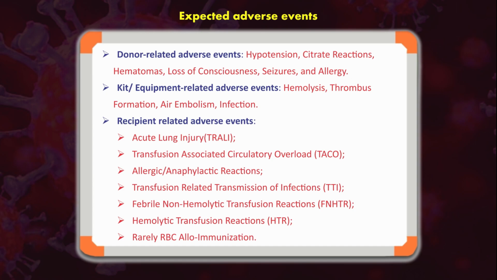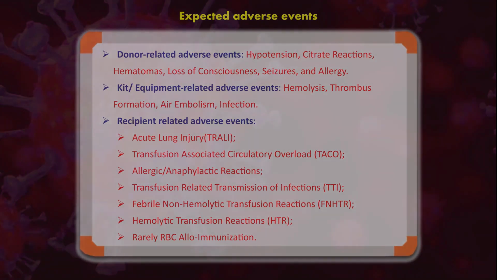Recipient may have TACO, that is transfusion associated circulatory overload. Patient may have anaphylaxis. Patient may have transfusion related transmission of disease. Patient may have febrile non-hemolytic transfusion reactions. Patient may have hemolytic transfusion reactions, and rarely RBC alloimmunization can also happen.